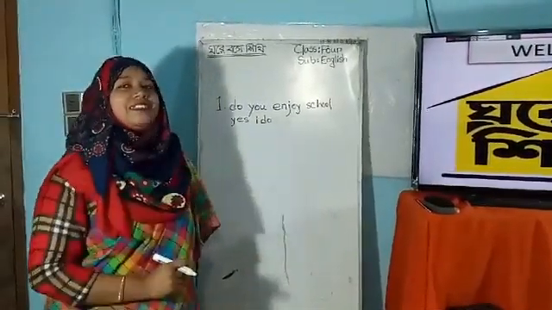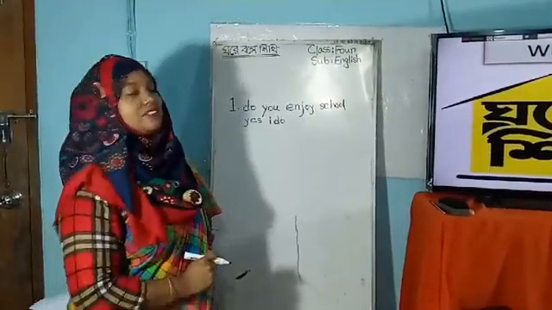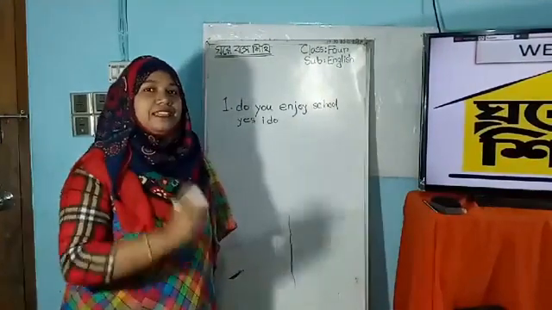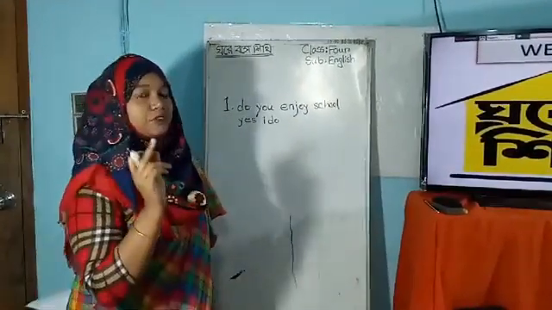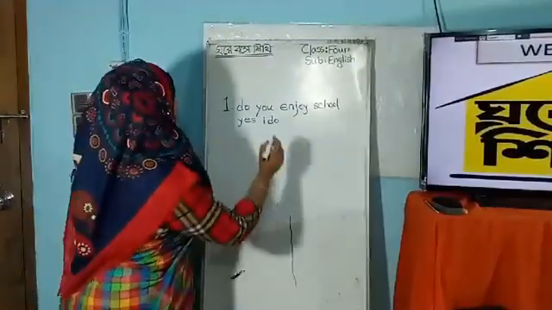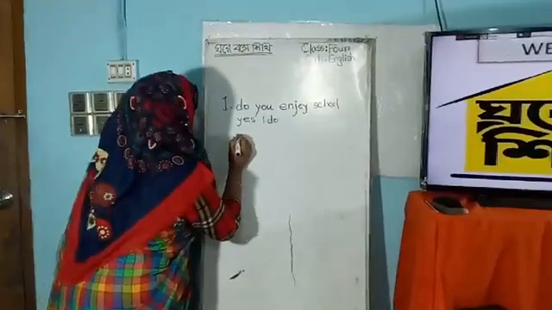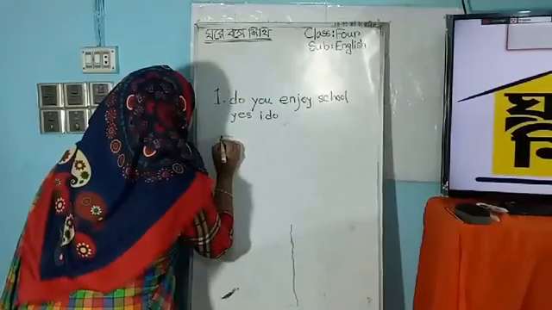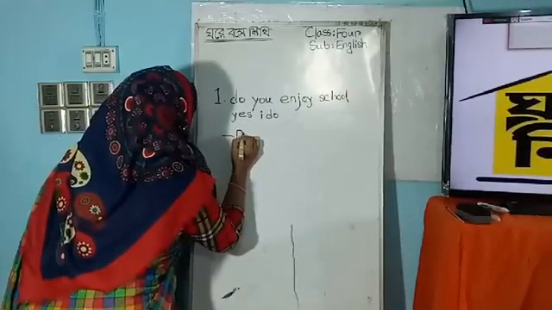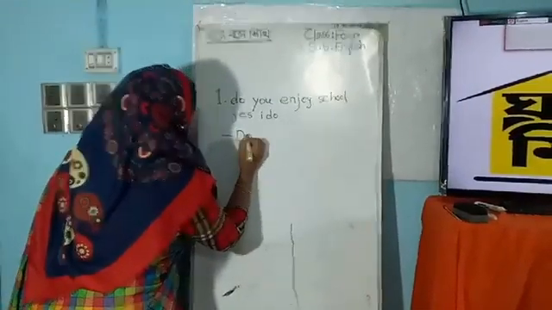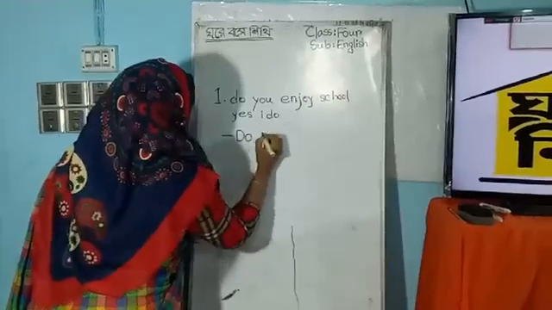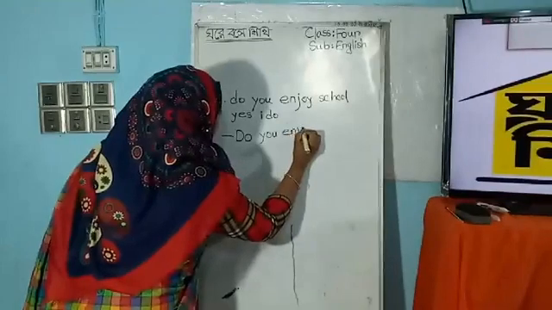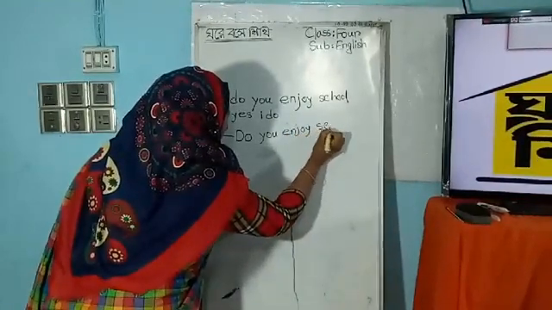Yes, you are right. It's not correct because there is no capital letter and no punctuation mark in this sentence, and we have to write it in this way: capital D, that is, do you enjoy school?